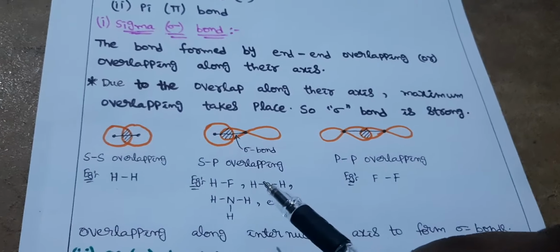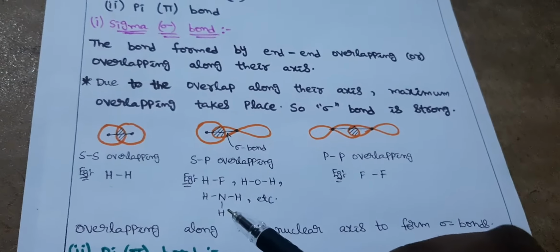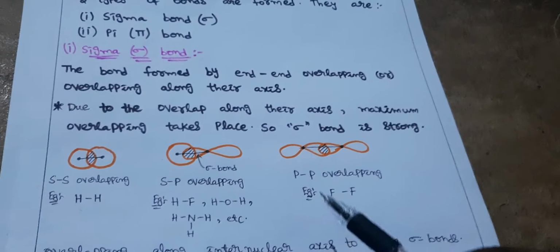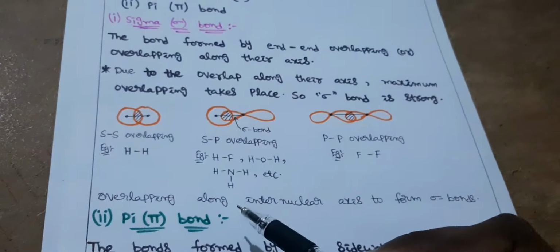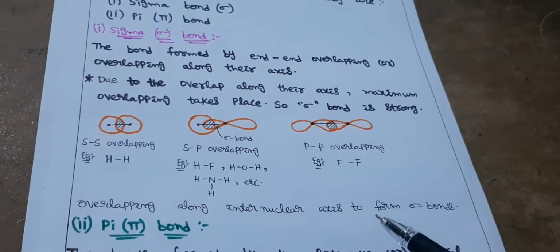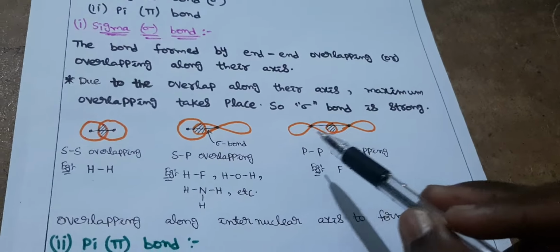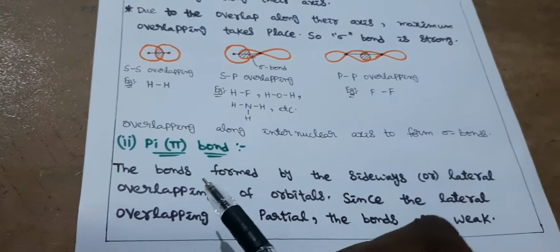Examples of SP overlapping are HF, H2O or NH3, etc. You can write your own examples for these. An example of PP overlapping is the F2 molecule, overlapping along the internuclear axis to form sigma bonds.